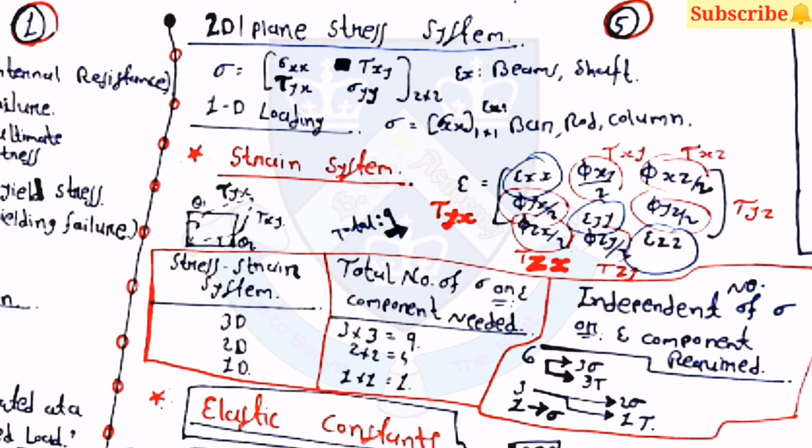And then there is one table for the stress and strain system, showing the total number of sigma or epsilon components needed and the independent number of epsilon components required. Here for 3D, 9 components are needed and from that 6 are independent. For 2D, 4 components are needed and from there 3 are independent. And for 1D, 1 component is needed and that is the independent component.